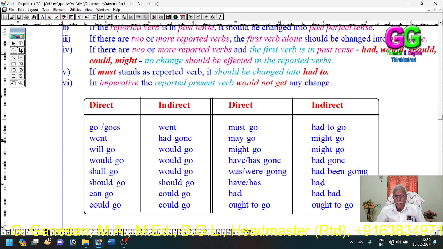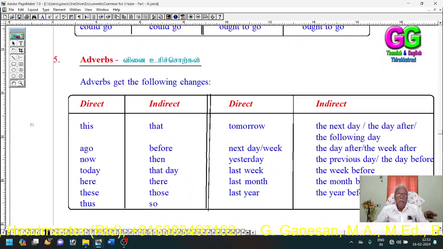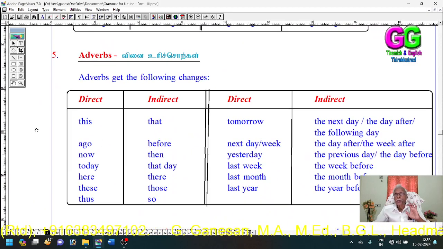Ought to go, no change. Then reporting adverbs. What are the changes we get? We have to do reporting adverbs.